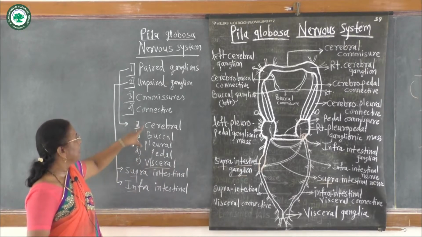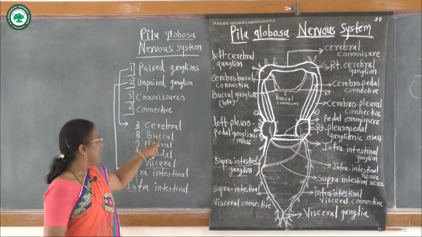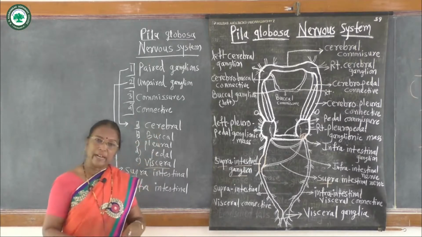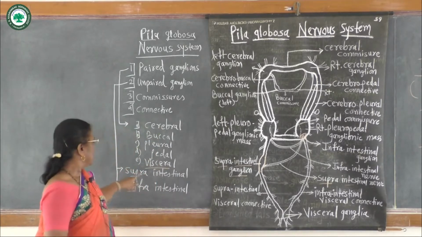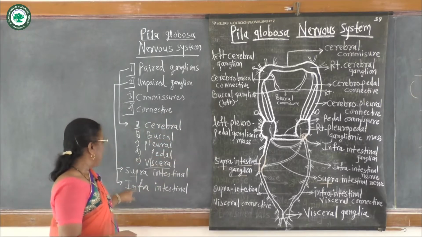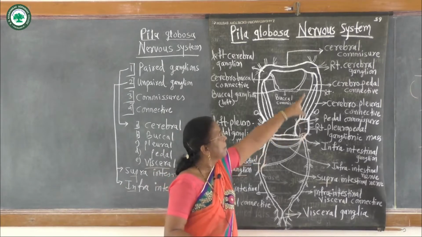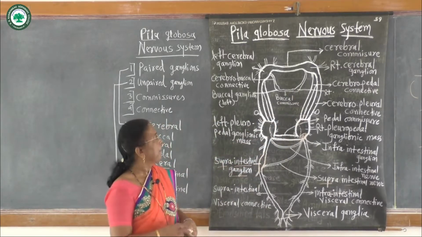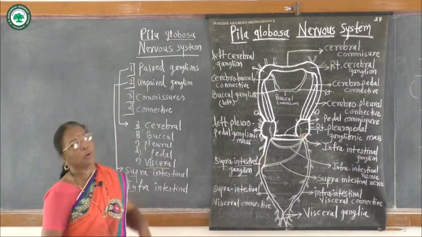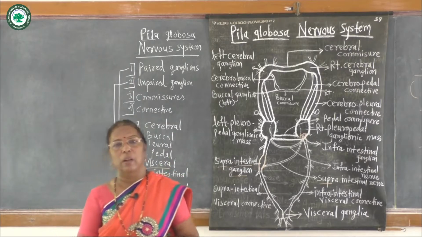Means altogether there are 5 paired ganglions: cerebral, buccal, pleural, pedal and visceral. All of them are paired ganglions, and these 2, supraintestinal on the left side and infraintestinal in the pleuropedal ganglionic mass on the right side, are unpaired. These are the paired and unpaired ganglions of Pila globosa. Then we will see innervation.